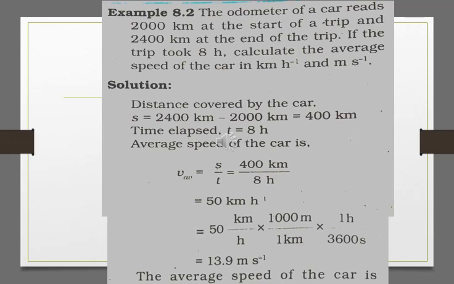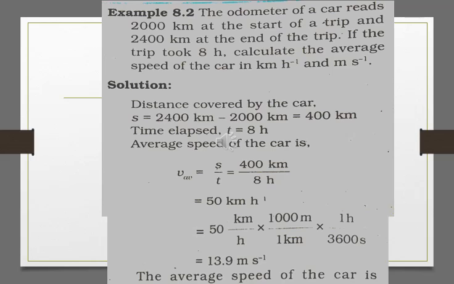the time taken is 8 hours, and therefore we can calculate the speed of the car: distance upon time. But this speed of the car is in kilometer per hour, and we want to calculate it in meter per second. So what will we do? We will convert kilometer into meter. For that we have to multiply by 1000, because 1 kilometer means 1000 meter. So 2 kilometer means 2000, 10 kilometer means 10,000, and 50 kilometer means 50,000 meter.